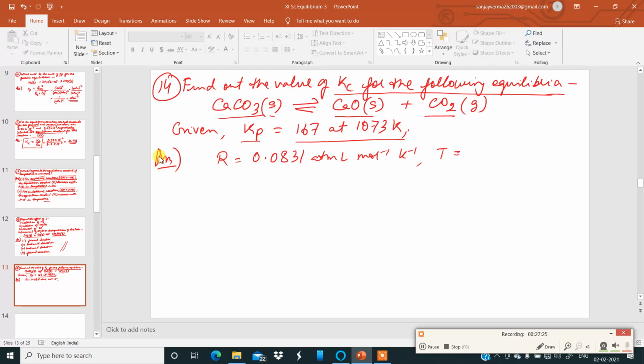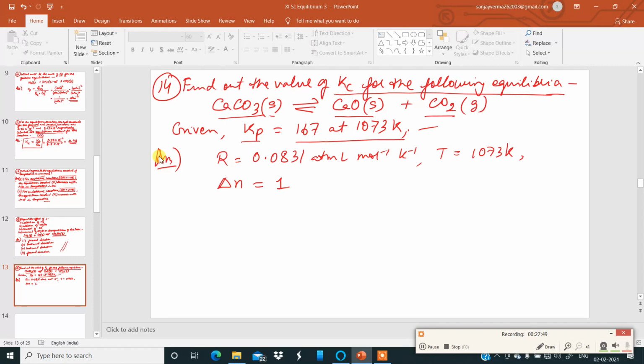Temperature is 1073 Kelvin. Kp is given over here. Okay, you just have to get delta N. Delta N means the difference between the sum of the products and the reactants. Over here, number of moles of the reactants is 1 plus 1, 2, minus 1, it is coming to 1.